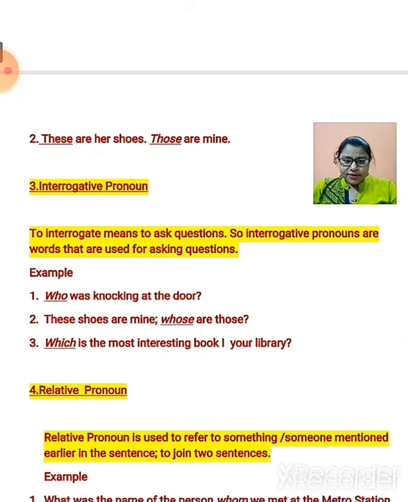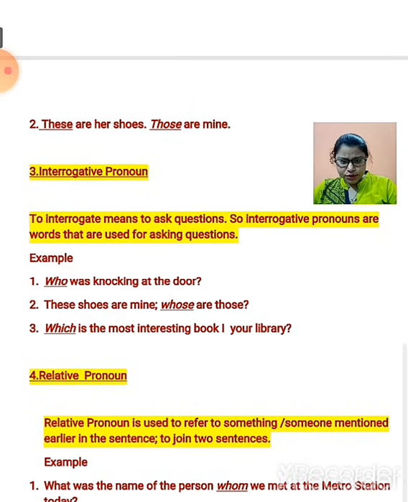Now let us talk about interrogative pronouns. So what is an interrogative pronoun? Okay, to interrogate means to ask questions. So interrogative pronouns are the words that are used for asking questions. The pronoun which is used for asking a question is called an interrogative pronoun.